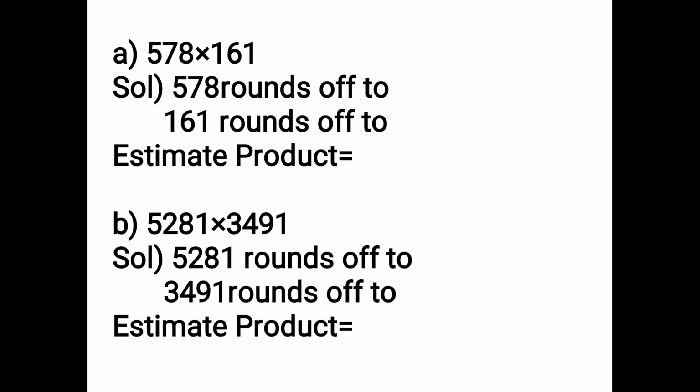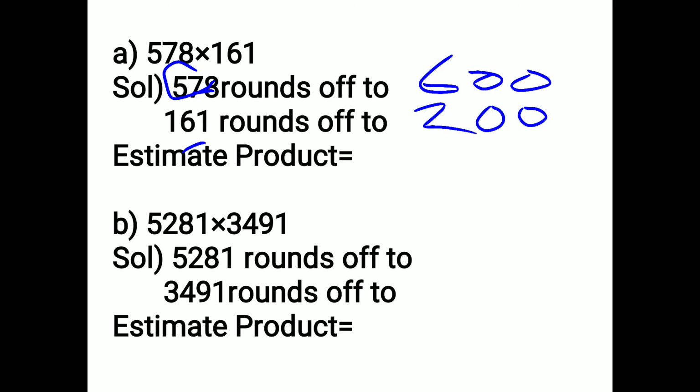A part is 578 rounded off to 2. Here you have to use the general rule. When there is a 3-digit number, you have to see the tens place. Tens place is 7. So this 5 will become 6, because 7 is greater than 5. So you write 600. Here also you see the tens place. It is 6. 6 is greater than 5. So this one becomes 200. Clear?